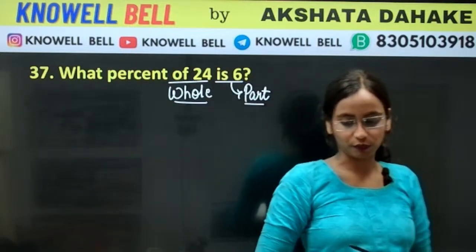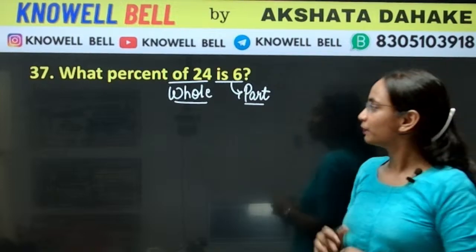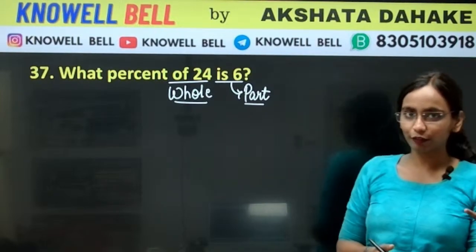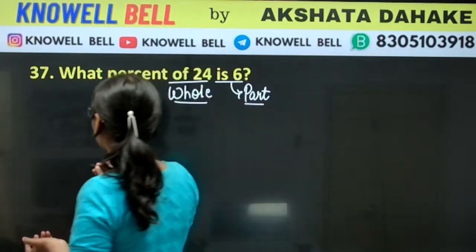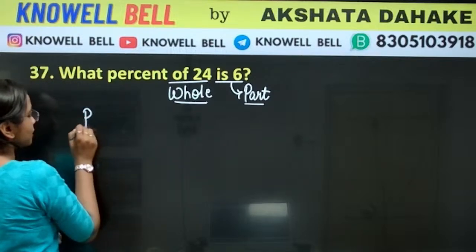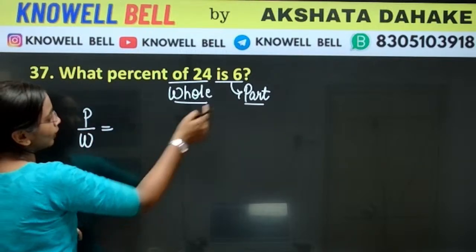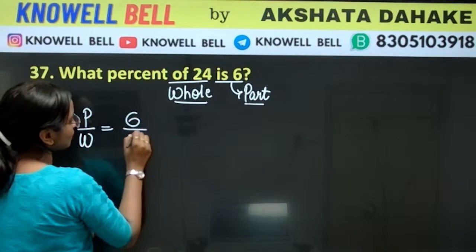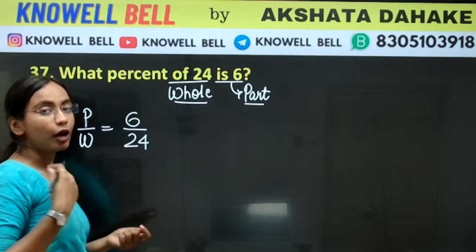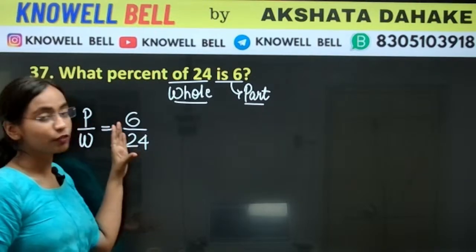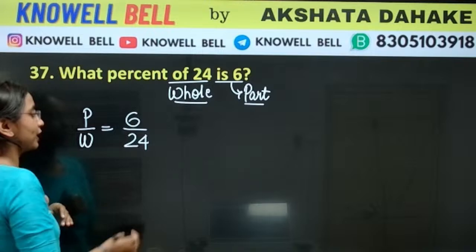Okay? Yes, do it very carefully, Harshita. Okay? So we have to create a fraction first. सबसे पहले हम fraction create करेंगे. A fraction is what? A fraction is part upon whole. What is part? Part is 6. What is whole? Whole is 24. And now हमको क्या करना है? We want to convert this fraction into percent.